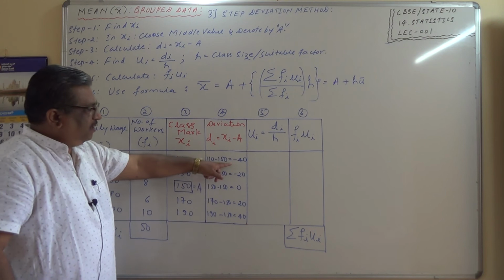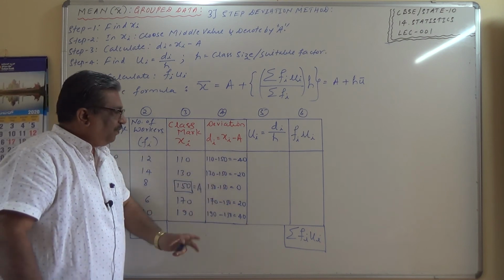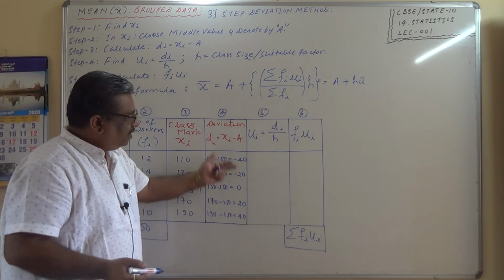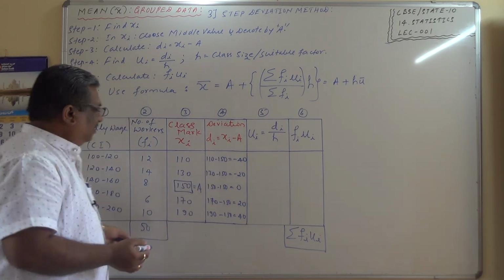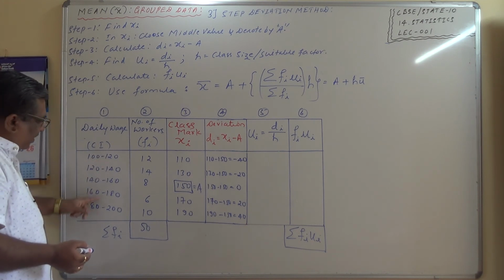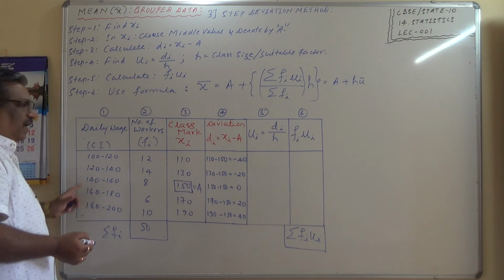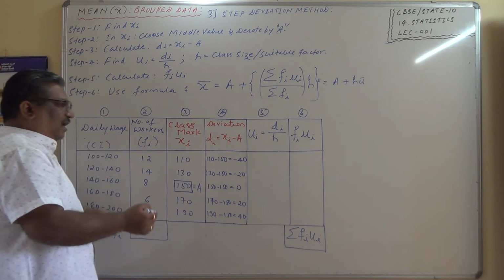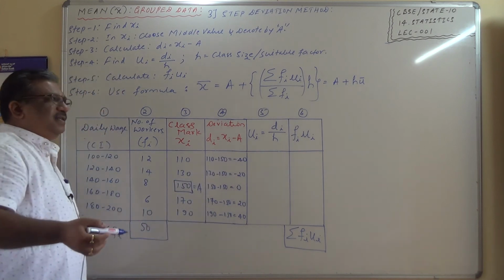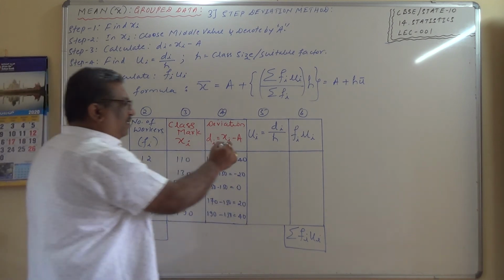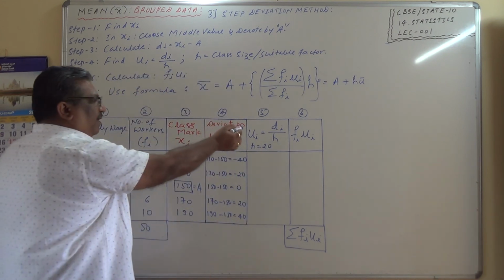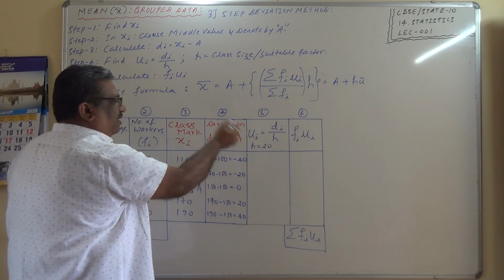Now see here, 40, 20, 20, 10. What is the common factor for this? I can consider 20 also as a common factor. What is the class size? Class size is 20 here. Everywhere is it same? Yes, it is same. So can I consider a common factor as a class size for this one? Yes, I can divide this entire di by class size, which h is equal to 20 here. So I'll write here h is equal to 20, and therefore I will divide di by h to get ui.